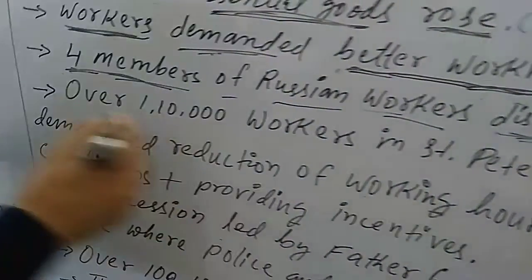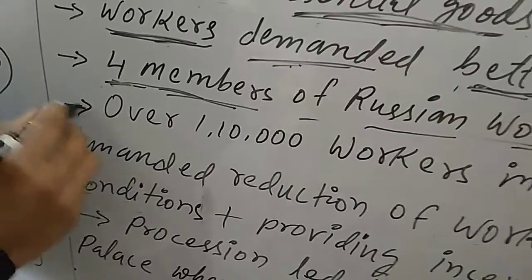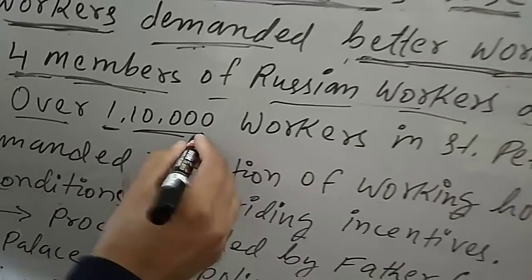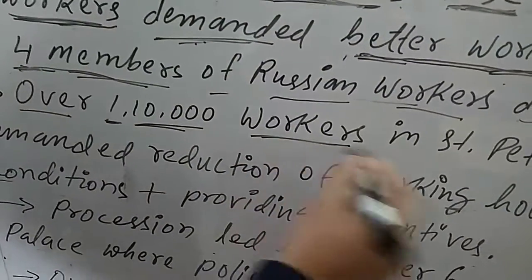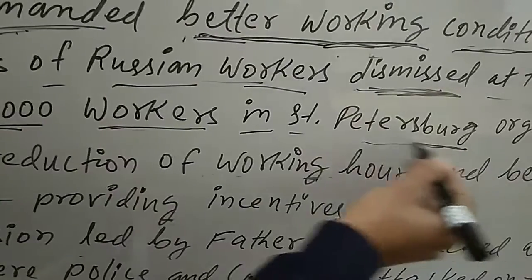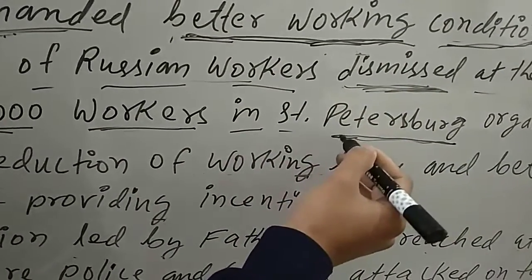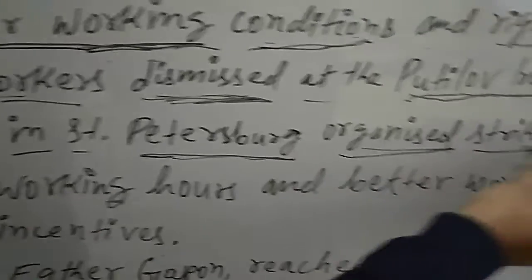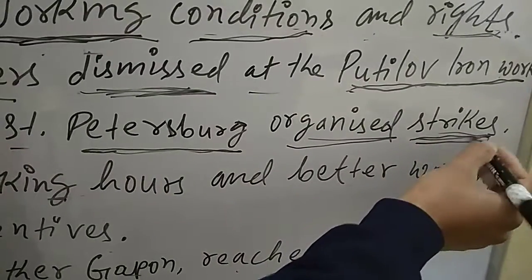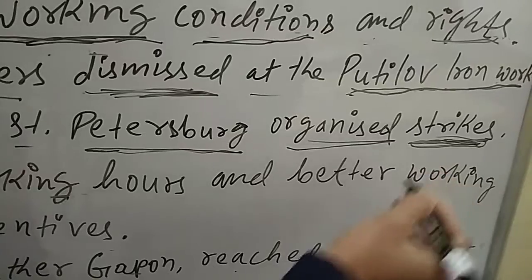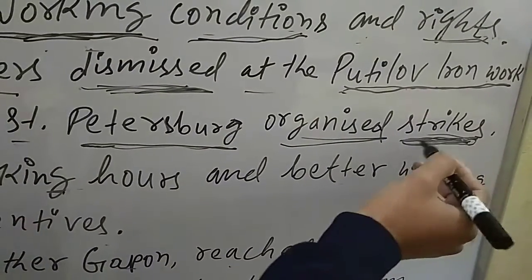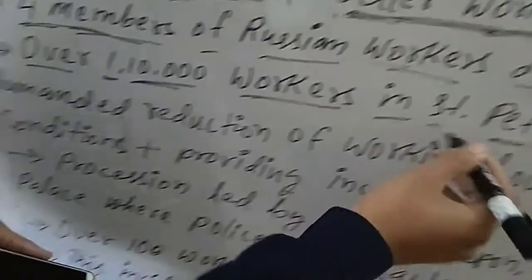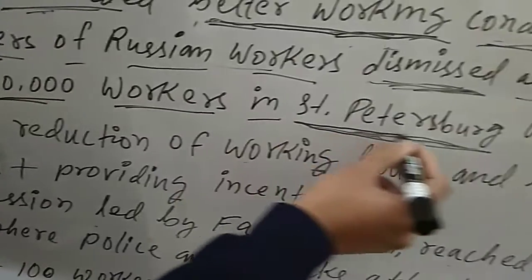On the next day, over 1,10,000 workers in St. Petersburg, which later on was named Petrograd, remember, organized a strike. A strike means like a hunger strike, or destroying properties, government properties and all, or blocking the road. So in this way they organized a strike in St. Petersburg, in the main city, one of the main industrial centers.